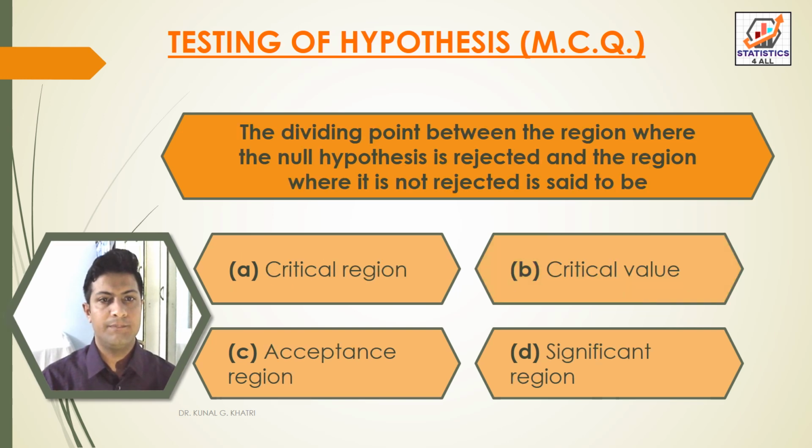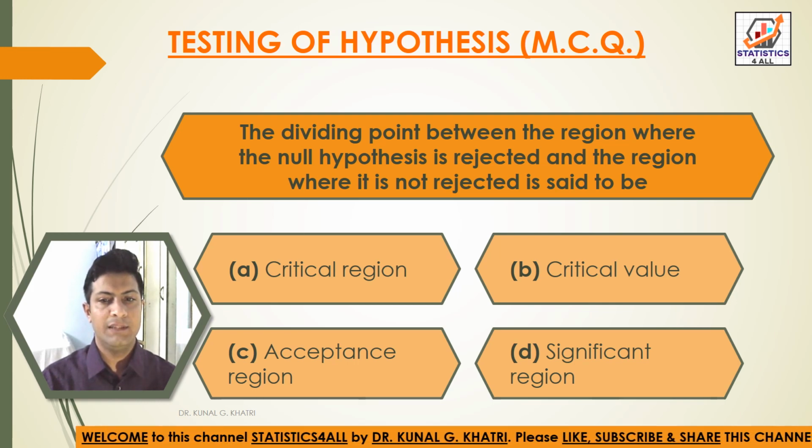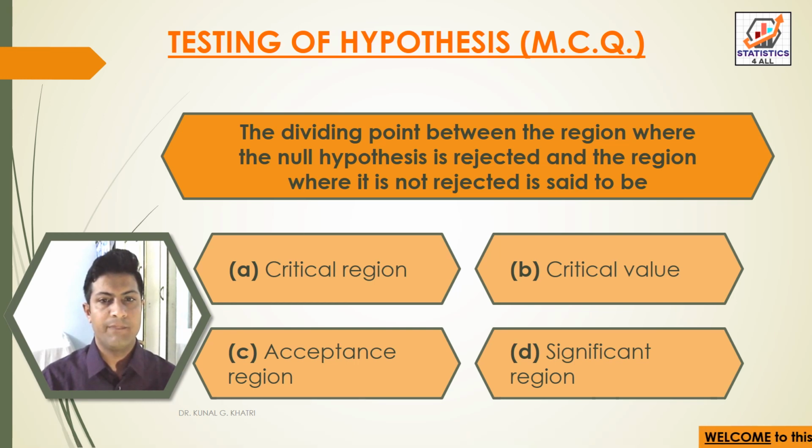Next question, the dividing point between the region where the null hypothesis is rejected and the region where it is not rejected is said to be option A critical region, option B critical value, option C acceptance region, option D significant region. So here we have answer option B, that is critical value.